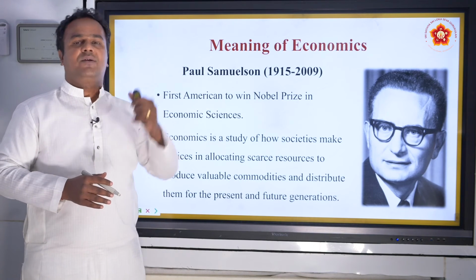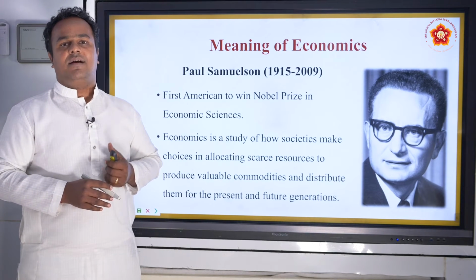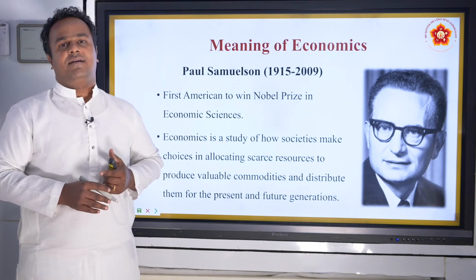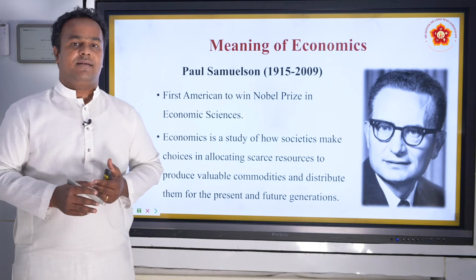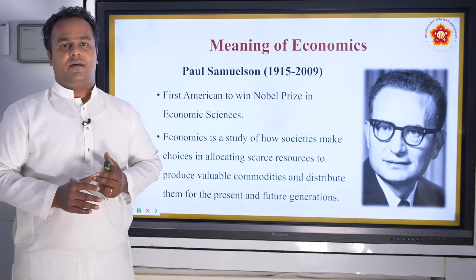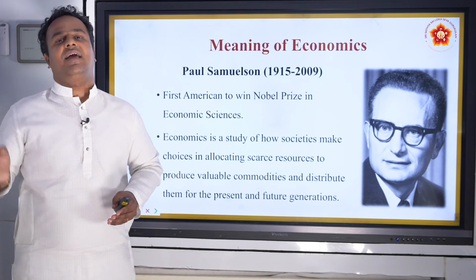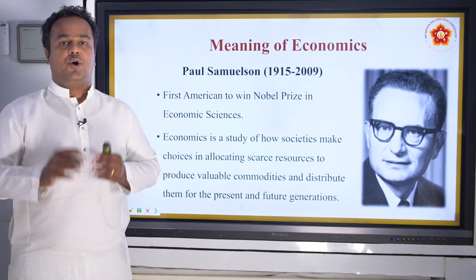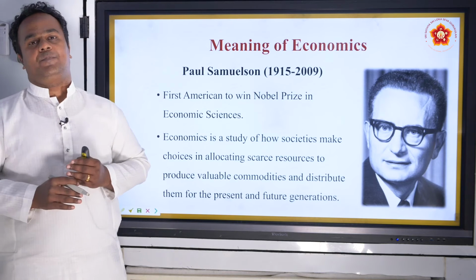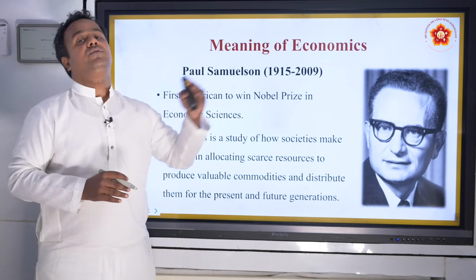Initially, the wealth aspect was seen by Adam Smith. Again, the welfare aspect. Then the scarcity aspect by Lionel Robbins. Paul Samuelson actually included almost everything else and added a growth or development aspect, which is for future generations.